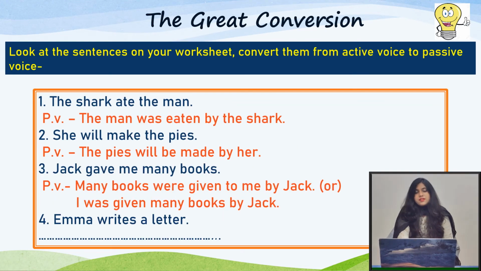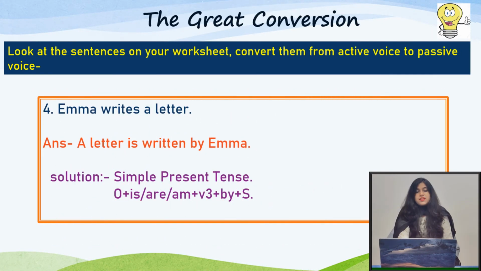The last sentence is Emma writes a letter. In this sentence, Emma is the subject here, writes is the verb, and a letter is the object of the sentence here. So when we change this sentence in passive voice, then our sentence will be a letter is written by Emma. So this sentence is in simple present tense. That's why we have used object plus is or are or am plus be3 plus by plus subject formula here.